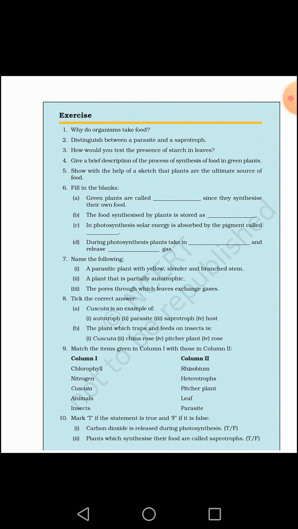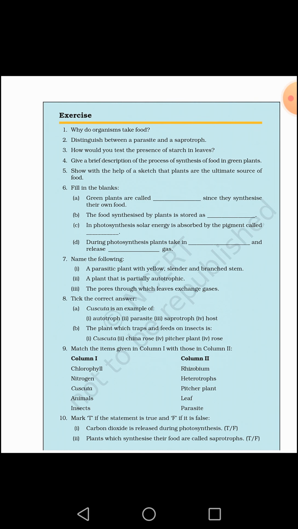and another is non-living. In parasites you can give examples like Cuscuta, leech, you can give lice, and in case of saprotroph you can give the example of fungi. Even you can write bacteria in saprotroph.